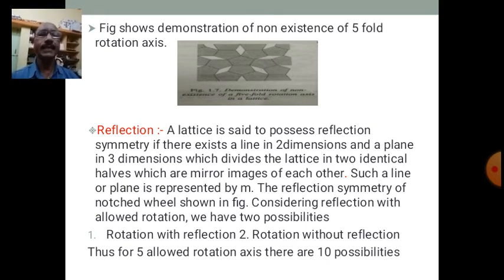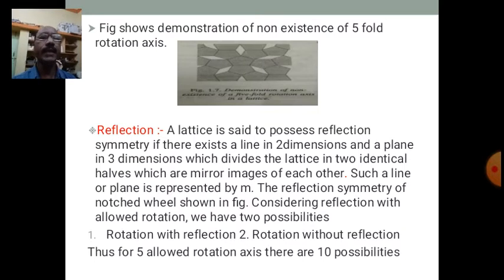A lattice is said to possess reflection symmetry if there exists a line in two dimensions or a plane in three dimensions which divides the lattice into two identical halves or parts which are mirror images of each other.